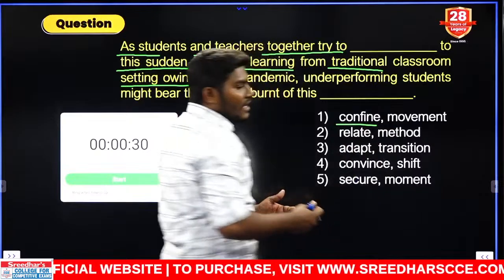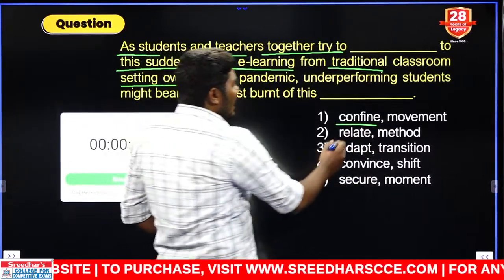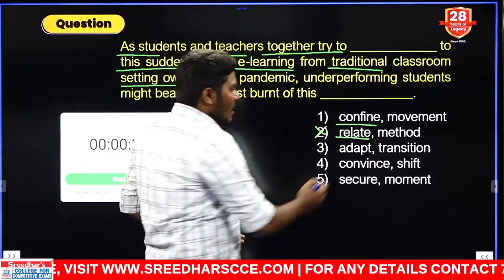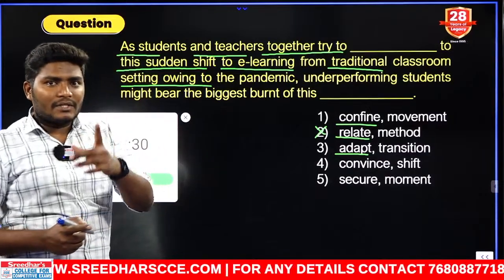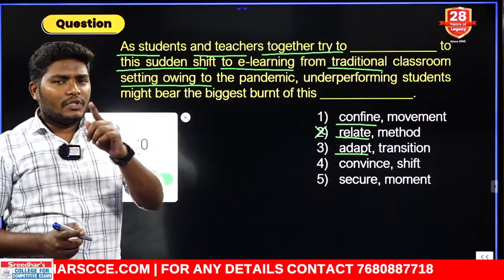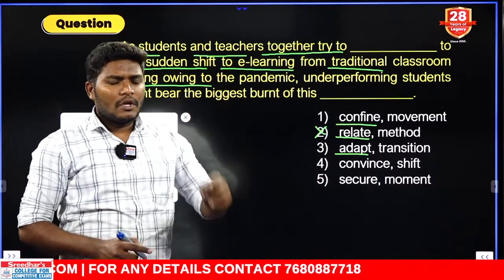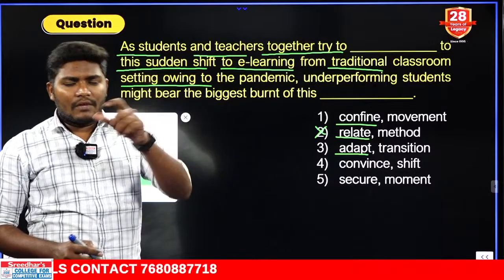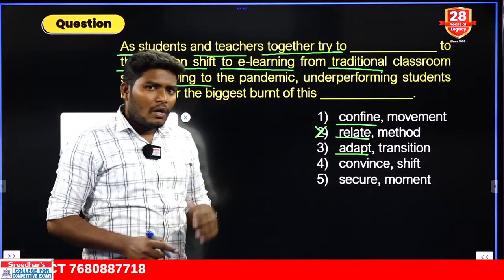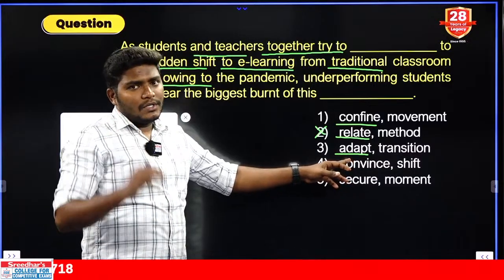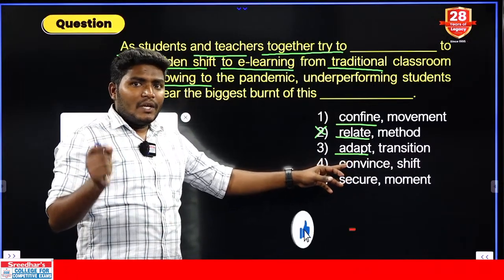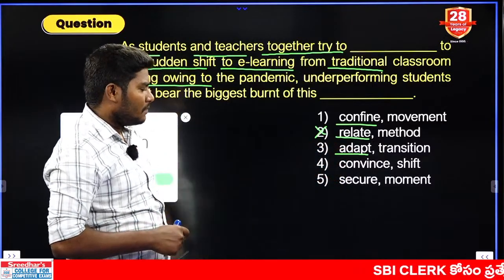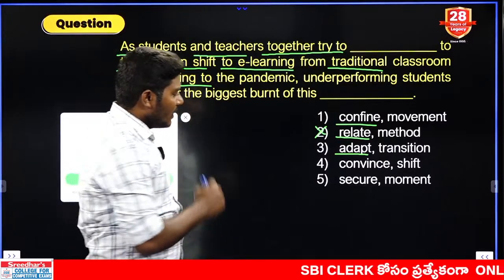Try to confine. Confine is nothing but restrict to one area. Relate to, not possible. Relate is nothing but relating one thing with another, not possible. They are changing their mode of teaching. Adapt. I gave you this rule just yesterday or the day before yesterday. Do you remember it or not? Those who did not watch that video, just go back to our previous videos on our channel. In the live section, we have all the videos which were recorded recently. I gave you the difference among three words: ADAPT, ADOPT, and ADEPT. Three words. This is commonly asked in spellings and also in fill in the blanks like this.